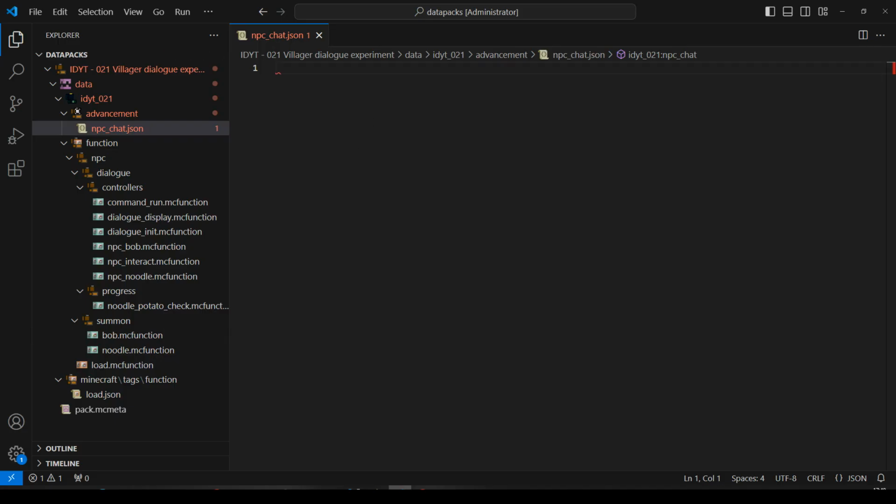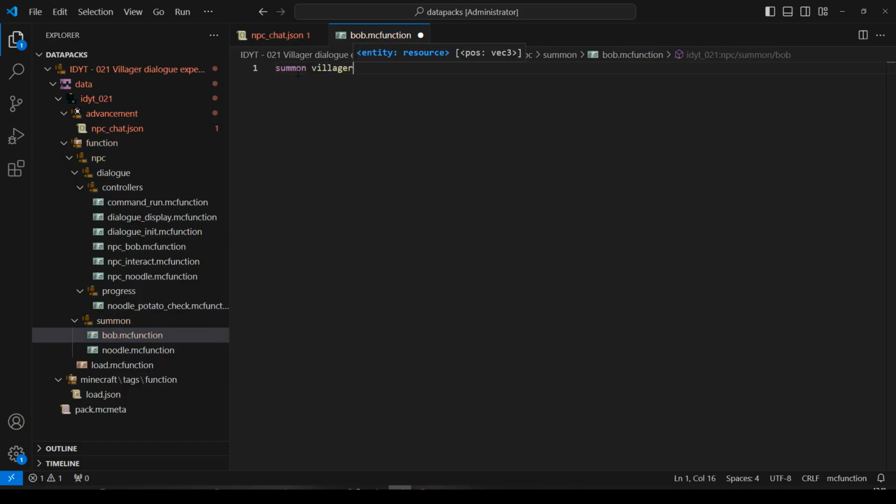Should we do the advancement? Let's summon Bob. Let's go to Bob, and we will summon a villager at those coordinates. And it will have a custom name, Bob. I don't want him to have any AI. No AI true. I want silent true, because it's going to be annoying when we're testing if they're not.